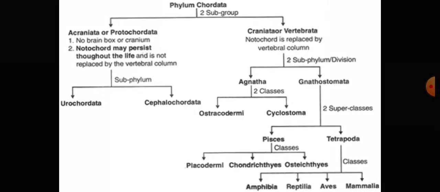This type of animals we can include in Echinodermata. But in this Echinodermata, there is the presence of the water canal system, and through this water canal system, the food mechanism and the respiration mechanism can be done.